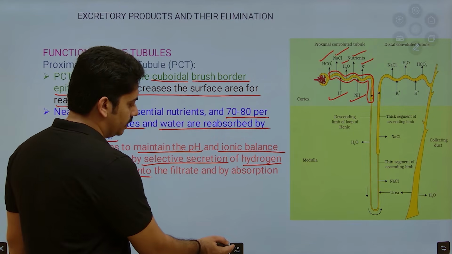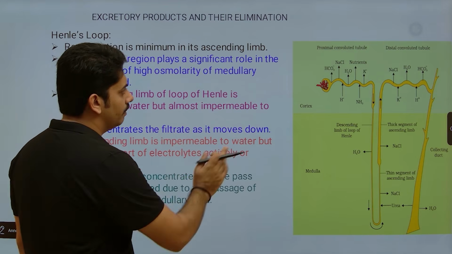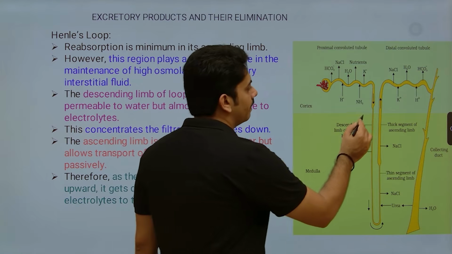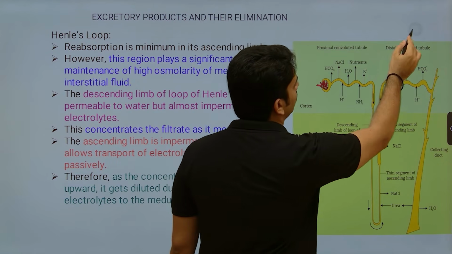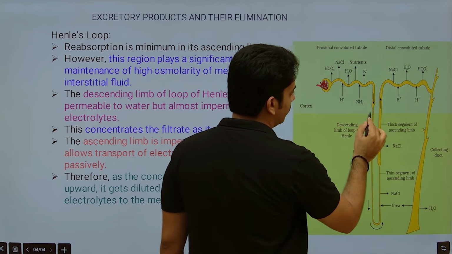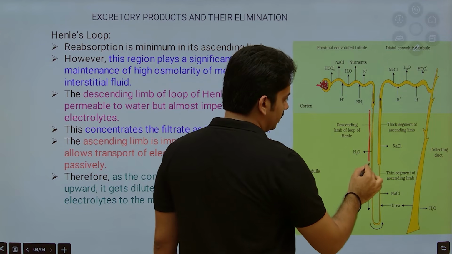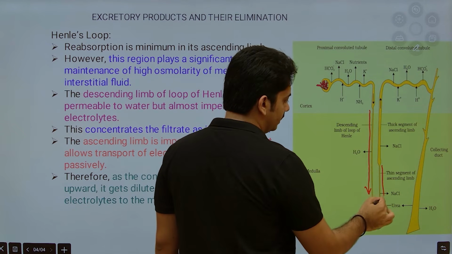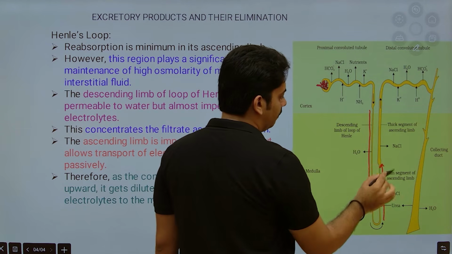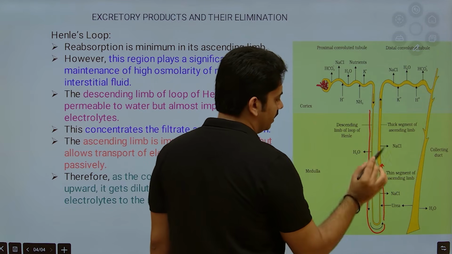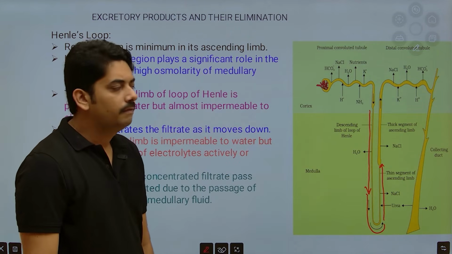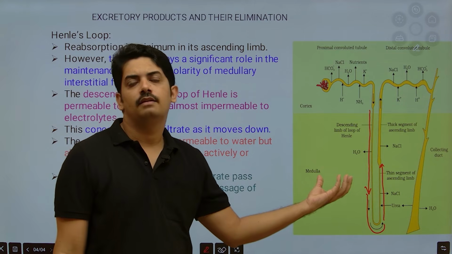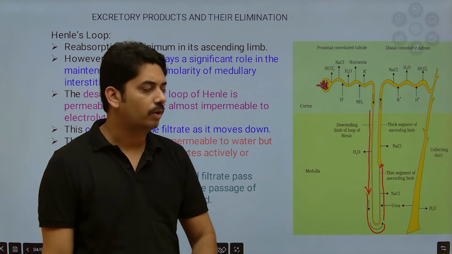I hope this concept is clear. Now coming to the next part. Next to the proximal convoluted tubule is Henle's loop. Now this is Henle's loop. Here this is the descending limb of Henle and this is the ascending limb of Henle. Here you can see the hairpin-like structure. And we also studied one more diagram where the vasa recta is present in parallel. That is also very important here.